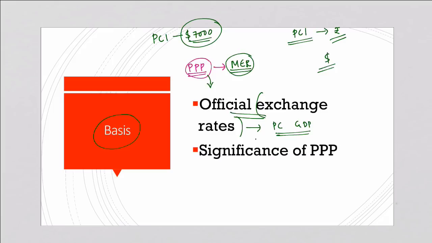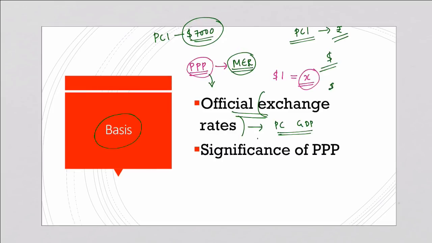So this is defined as the number of units of a country's currency required to buy the same amount of goods and services in domestic market as $1 would buy in the US. So simply put, $1 in US can purchase some X quantity of a commodity. Now purchasing power parity means that how much Indian rupee is required to purchase the same X quantity of commodities. So this is purchasing power parity.